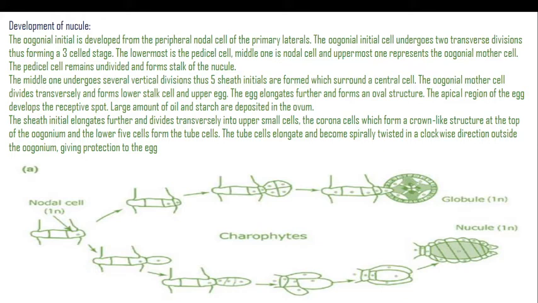The tube cells elongate and become spirally twisted in a clockwise direction outside the oogonium, giving protection to the egg cell. So in this way the nucellus develops into a mature nucellus and participates in the fertilization.